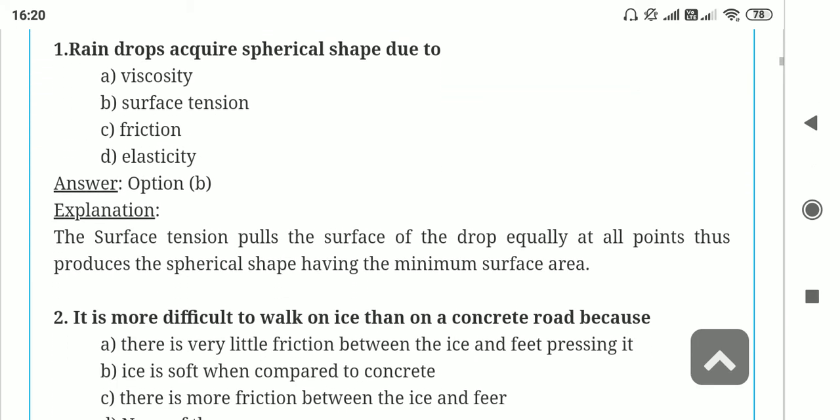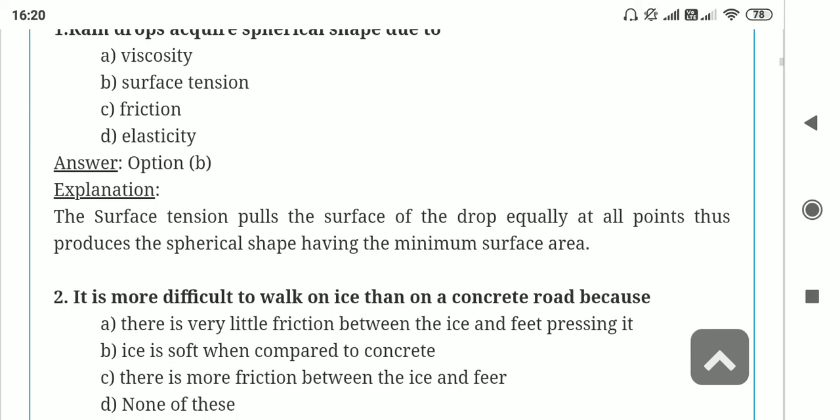So next question. It is more difficult to walk on ice than on a concrete road because there is very little friction between the ice and the feet pressing it. Ice is soft when compared to concrete.